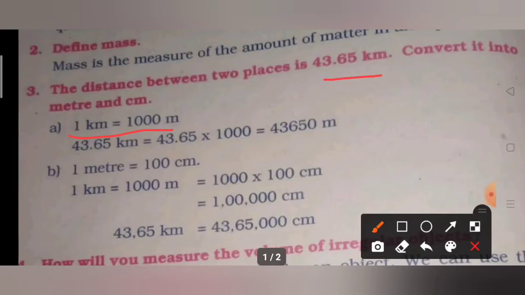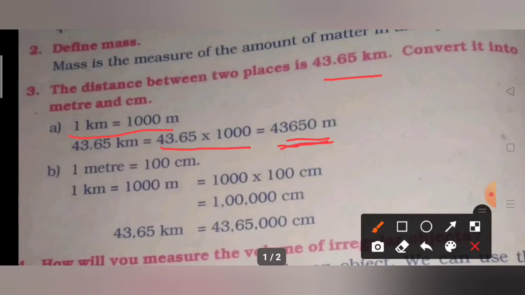Therefore 43.65 kilometers equal to 43.65 into 1000, that is equal to 43,650 meters. So we have converted into meter.